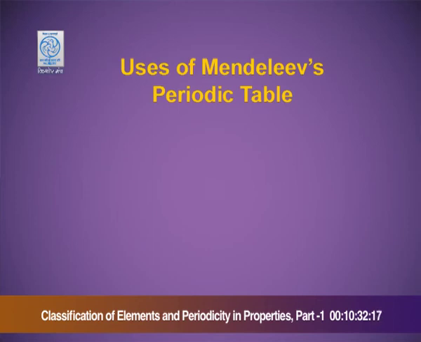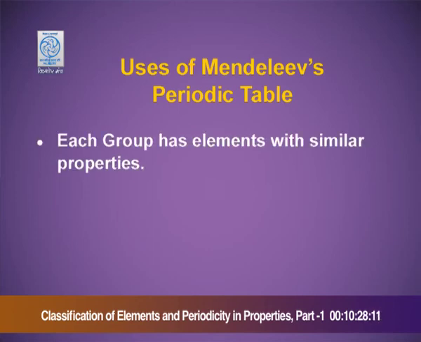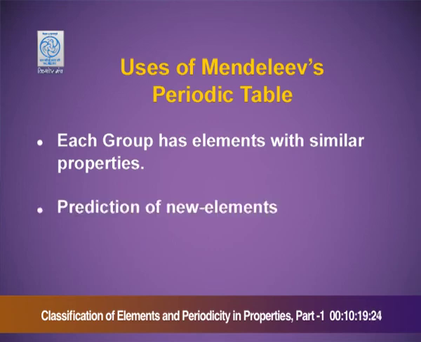The uses of Mendeleev's periodic table. Each group has elements with similar properties, and it facilitated the study of all the elements. Prediction of new elements. At the time of Mendeleev, there were a few undiscovered elements, but Mendeleev successfully predicted these elements and left vacant spaces in his periodic table.